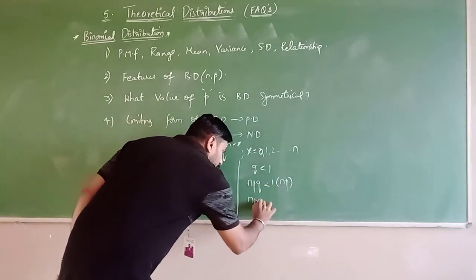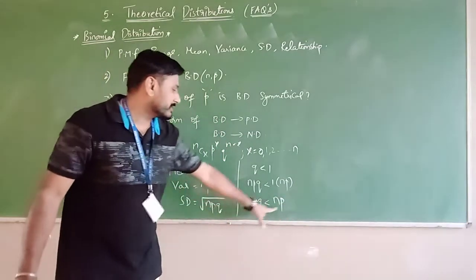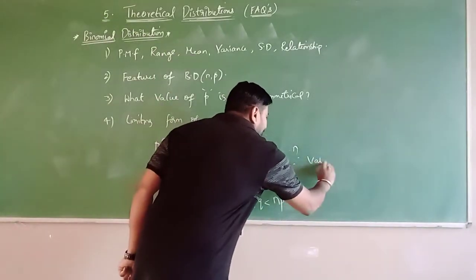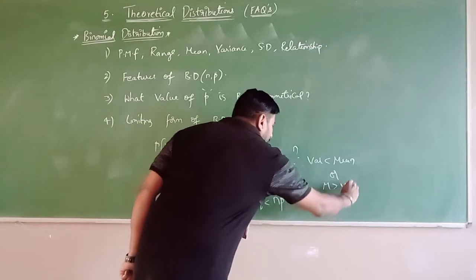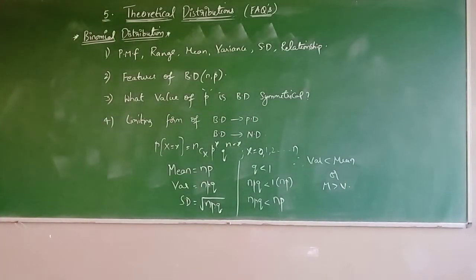Therefore NPQ becomes less than NP. So you know that NPQ is a variance and NP is a mean. Therefore, variance is less than mean, or mean is greater than variance. That is the relationship between mean and variance of a binomial distribution.